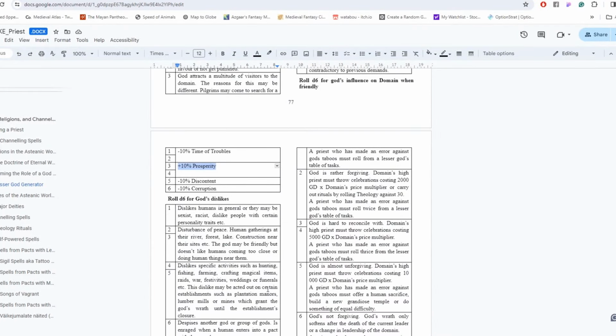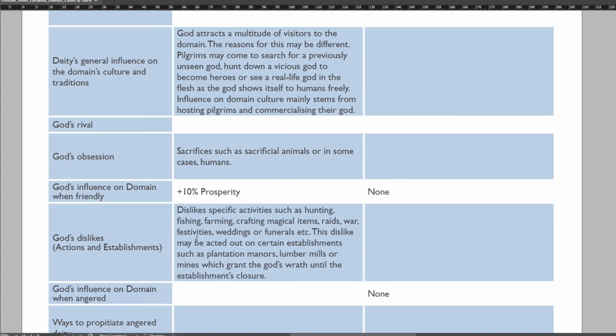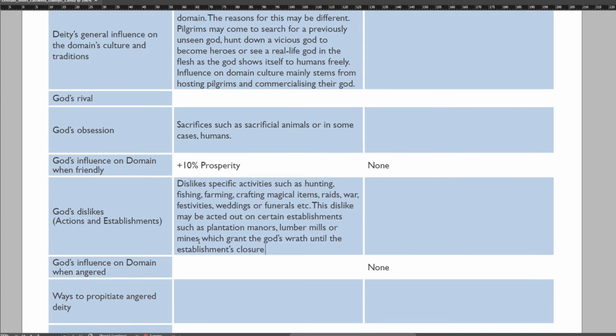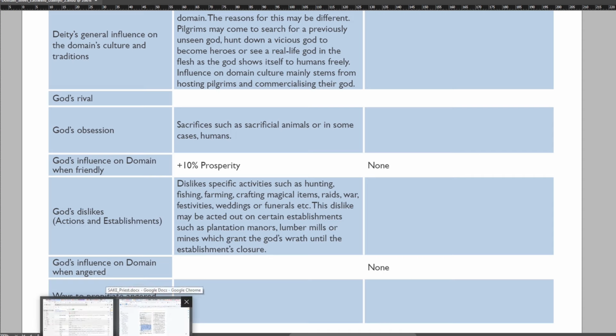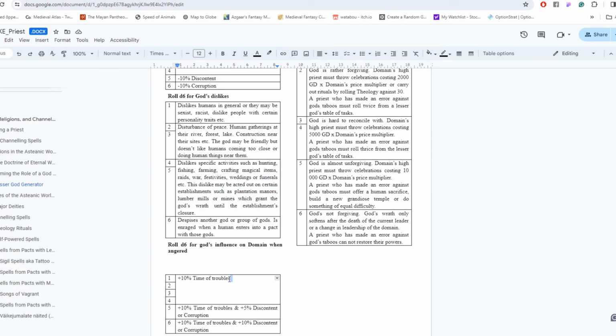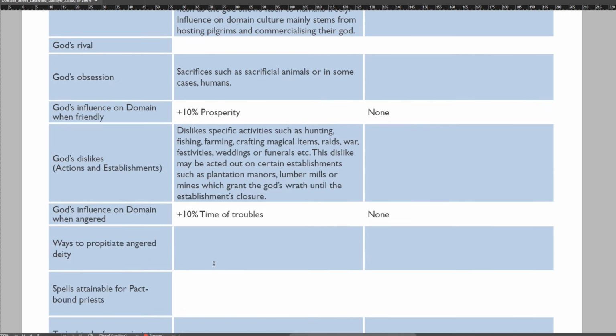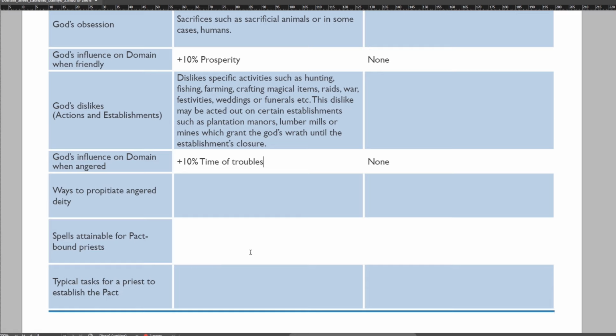God's dislikes. Dislikes specific activities like hunting, fishing, farming, something like that. May dislike certain establishments. For a mountain god, mining sounds fitting, so our god will not like mining or mines, which means no building of mines in this domain or the god will get angry. And god influence on domain when angered, we roll 2 plus 10 time of troubles. So if the rulers find gold and want to mine it, they have to make a choice, as time of troubles means plagues and famine.